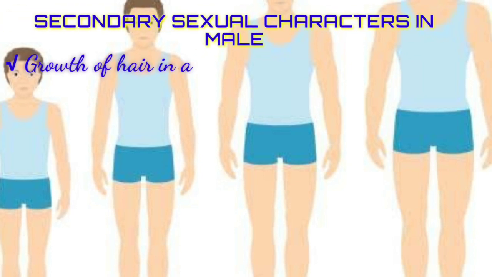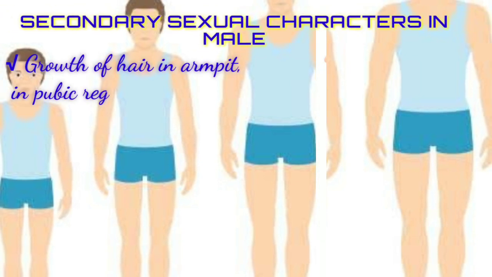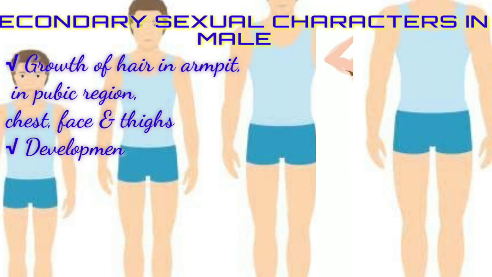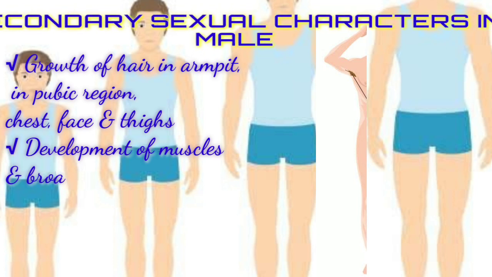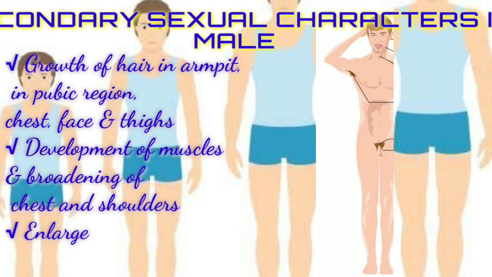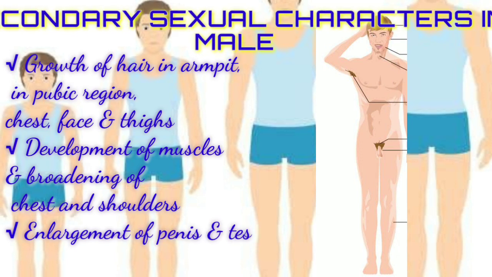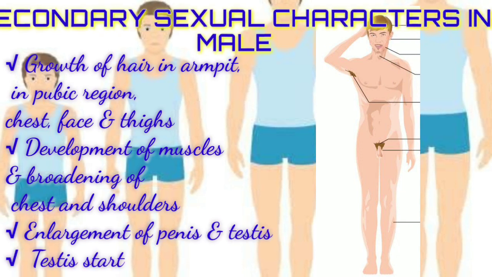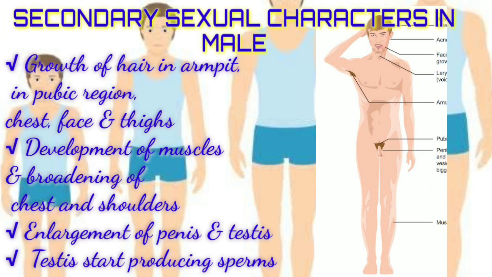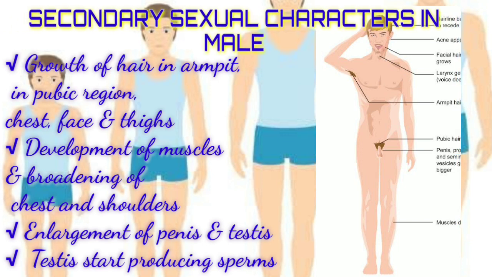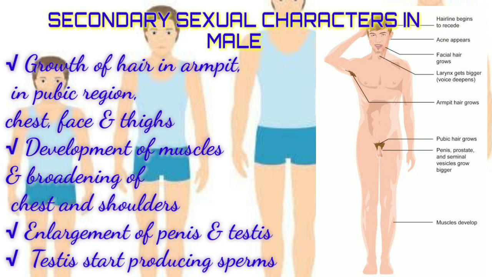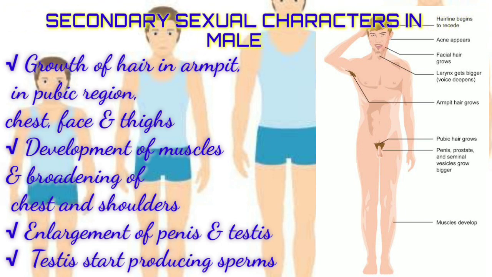Puberty begins with the growth of hair in different areas of the body, such as armpit, in pubic region, that is around penis, on chest, on face, that is growth of beard and mustache in male. Muscles begin to develop and chest and shoulders get broader. The penis and testes will get enlarged.